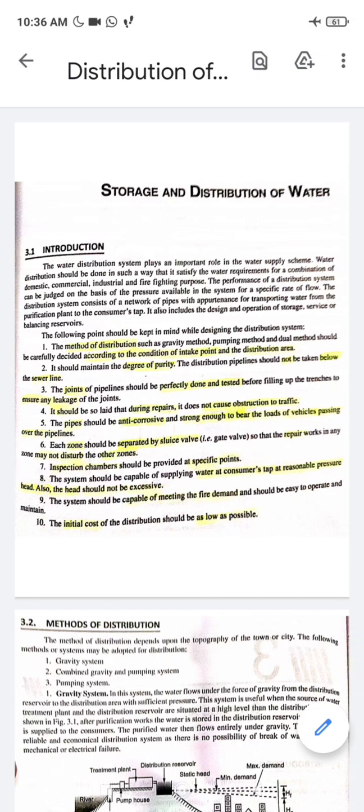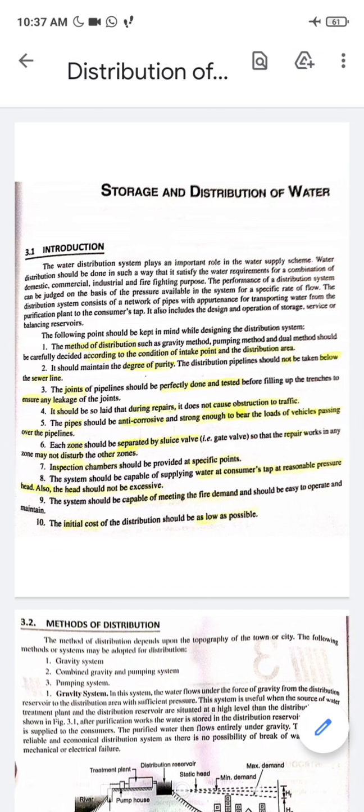The second point is that it should maintain the degree of purity, right? The surface sources being utilized can or cannot be free of certain impurities. If the source is free of impurities, very little clarification or treatment is required. But if a source is contaminated with, say, algae, then we'll have to understand that a higher degree of treatment is required for the water before it is supplied to the distribution main.